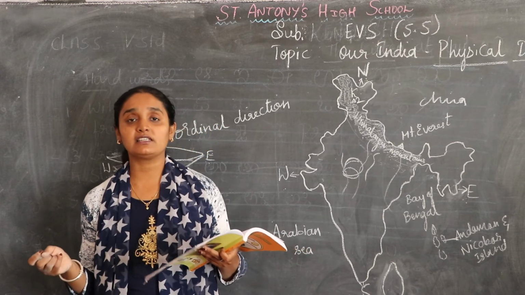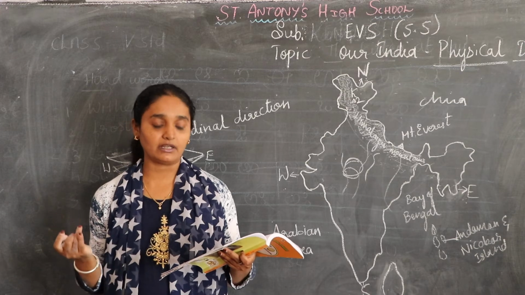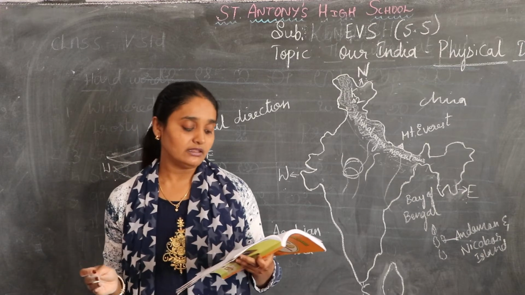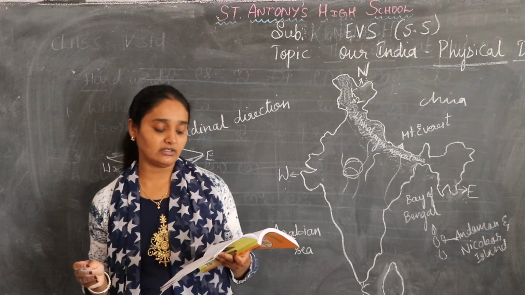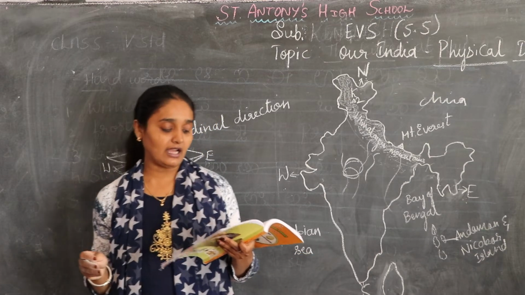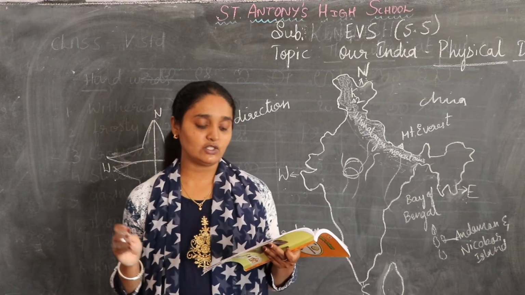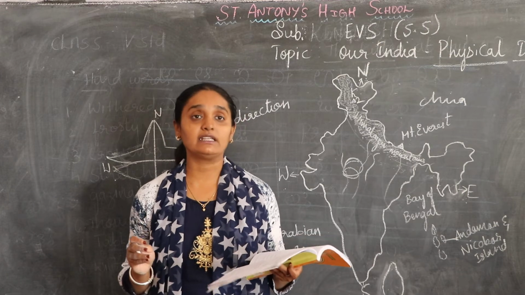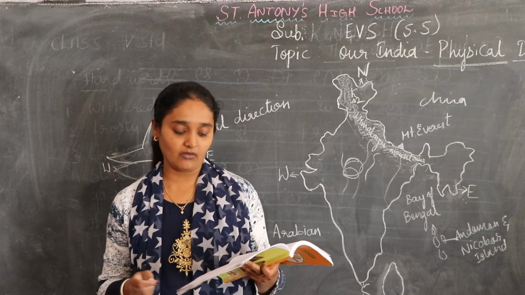The summer season starts from March, April, and May. These are the 3 months that will be the hottest for you. The southwest monsoon, that is the rainy season, also known as Kharif season, is June, July, August and September. Next, retreating monsoon, that is Rabi season, October and November.